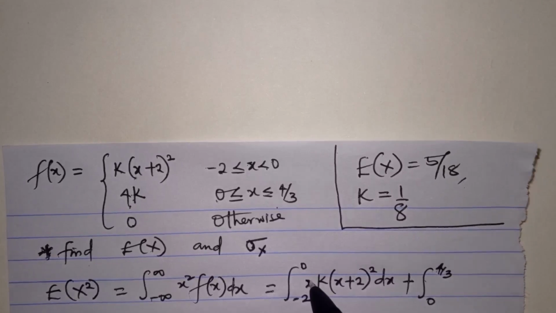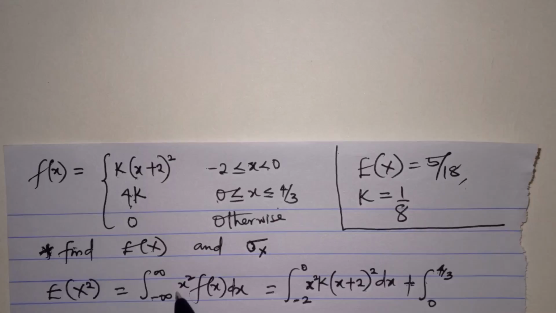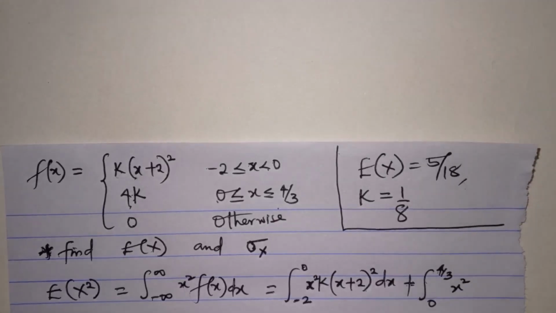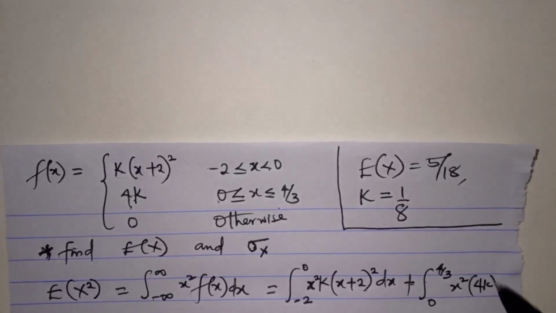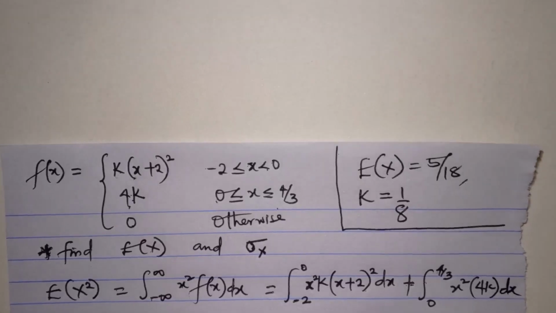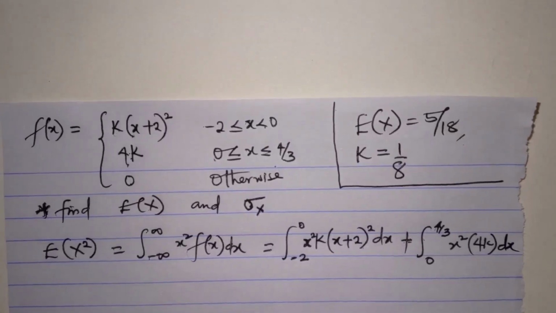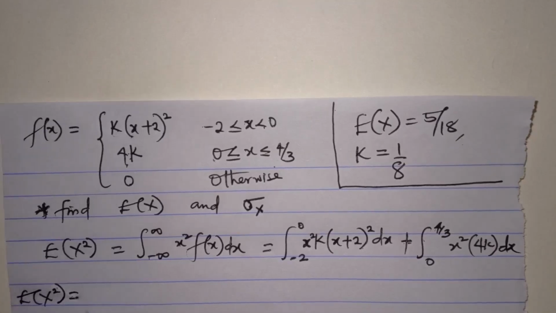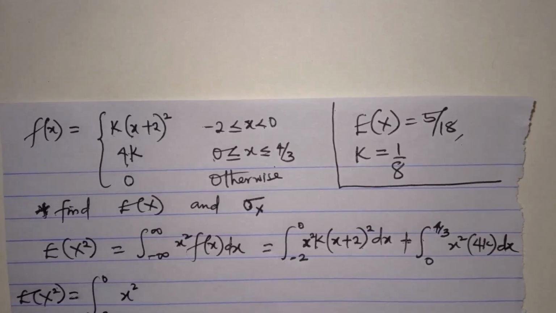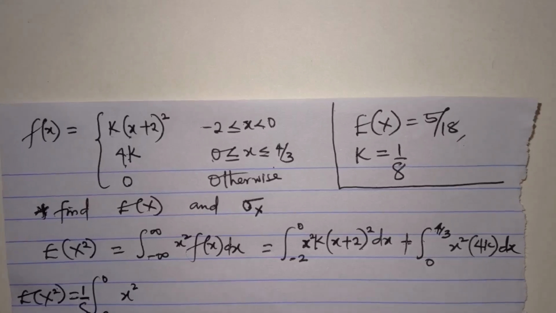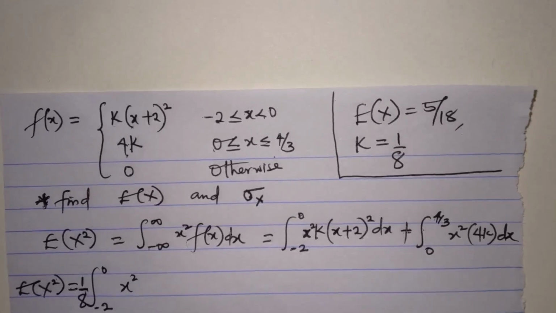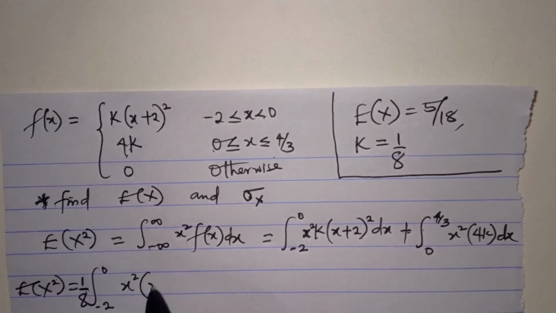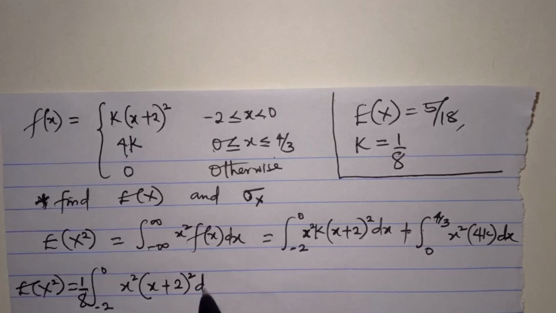There's x squared here, sorry. Then I'll write my x squared into what's the function of x? It is 4k. So 4k dx. K is 1 over 8. All right, let's go ahead. So the expectation of x squared is the integral from minus 2 to 0 of x squared into k, which is 1 over 8. That 1 over 8 can come out. All right. Then I'll be having x plus 2 squared dx.